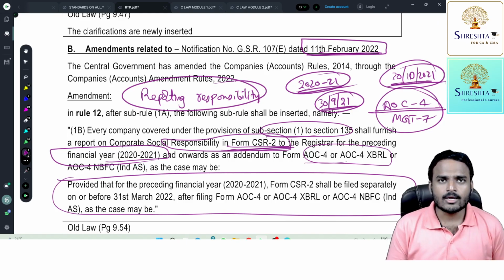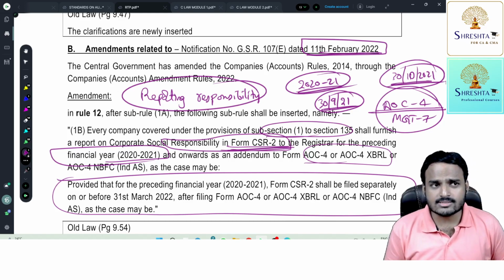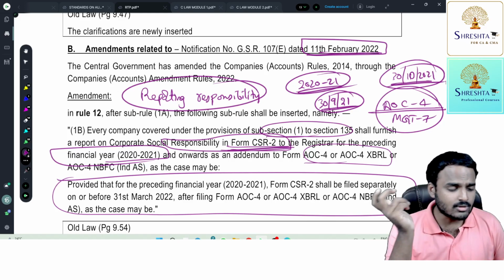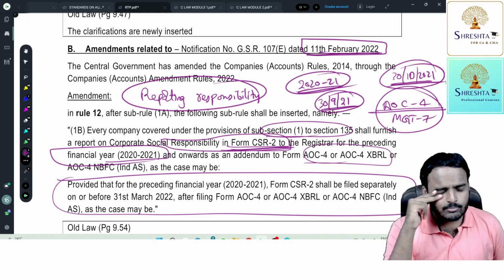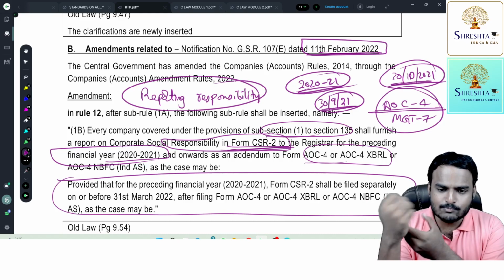Practically what happened, MCA extended the deadlines for conducting general meeting. They gave a time limit up to 31st December. You can conduct general meeting up to 31st December. And for filing AOC 4 and MGT 7 they gave time up to, I think, if I'm not wrong, February 15. Yeah, I'm a practicing chartered accountant. I'm aware of all these points.